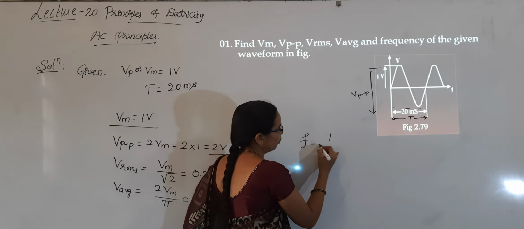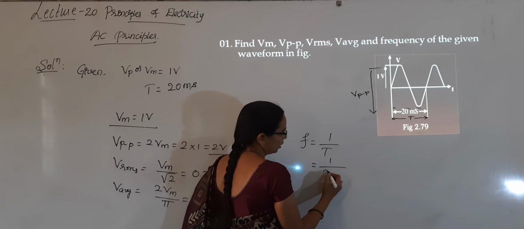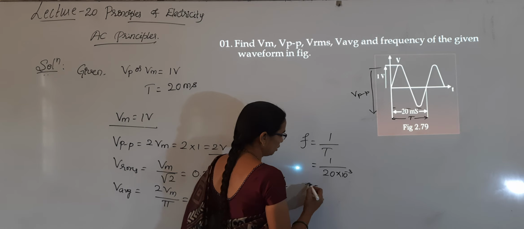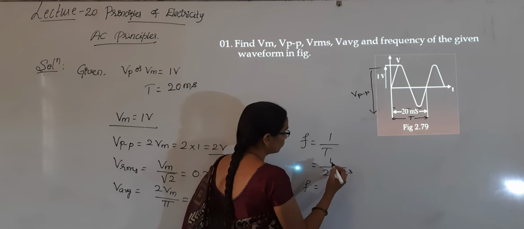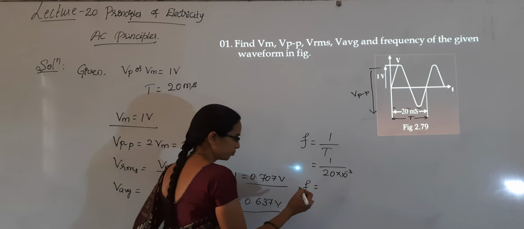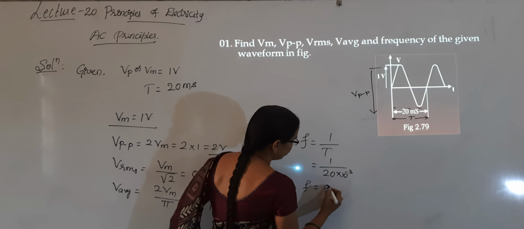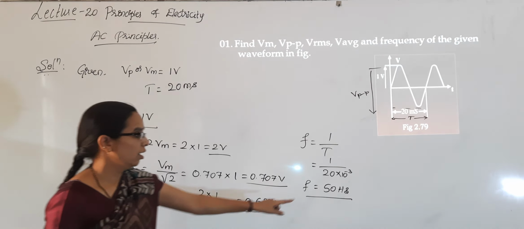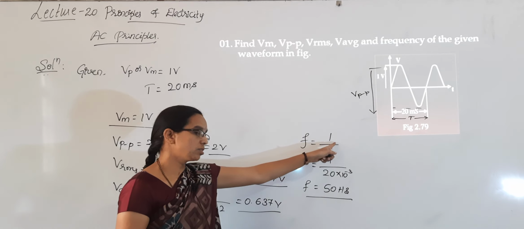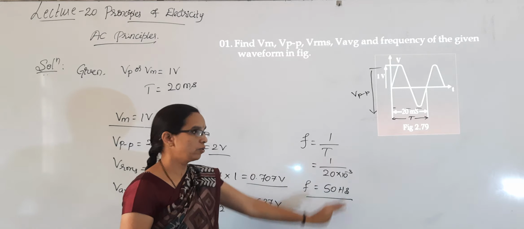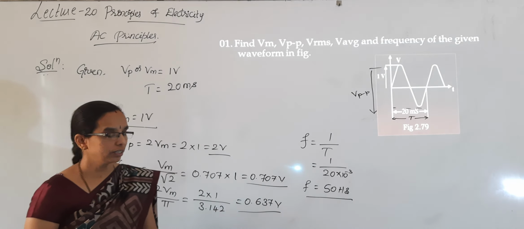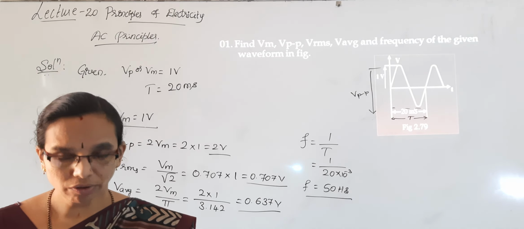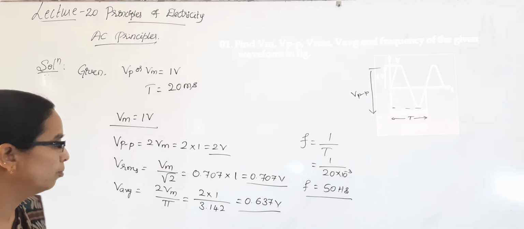F is equal to 1 by T, that is 1 by 20 into 10 to the power of minus 3. It will be equal to 1 by 2 is 0.5, that is 50 hertz. If 10 to the power of minus 3 goes to the numerator it means 1000 by 20. So it is 50 hertz is a frequency. Okay. This is how we are going to solve the problems.